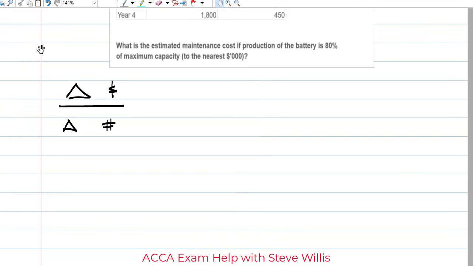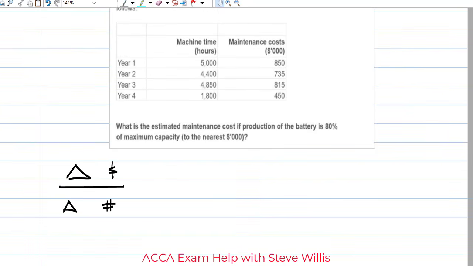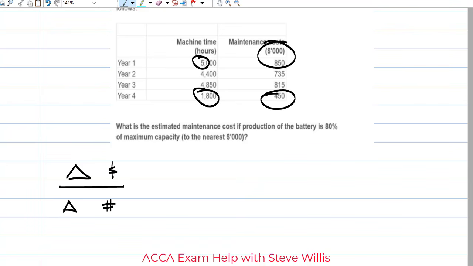We come here, we've got to find the high cost, which is right here, 850,000. The low cost, 450,000. Then we have the high hours, 5,000, and the low, 1.8 thousand.